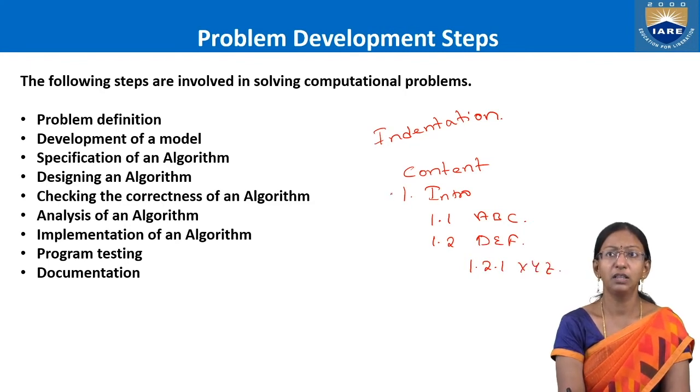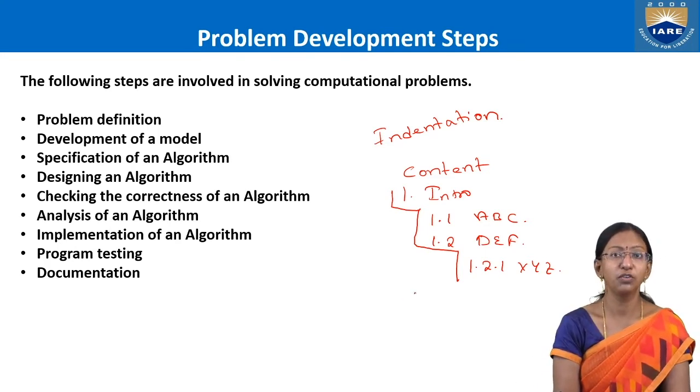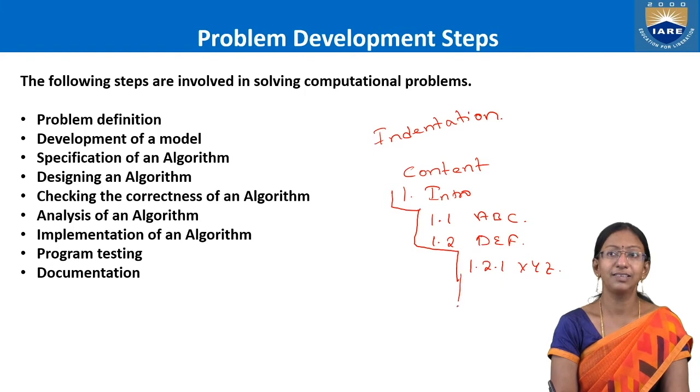Can you see this stepwise structure in which 1.1 and 1.2 and all the remaining are under the topic 1, which is introduction, right? So the things which are inside 1.2, a step inside, will be under 1.2.